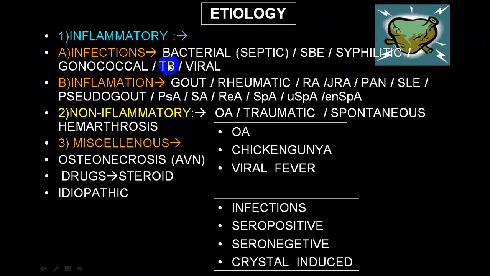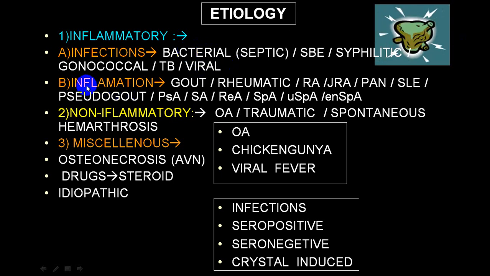Tuberculosis will usually produce chronic and by and large mono or pauci-articular involvement, and the commonest joint involved is the hip joint. Second common involvement is the spine, we call Pott's spine. Another common one is viral, usually polyarticular, and it will not show you the presence of bacteria in the synovial fluid, and that is the way you try to differentiate viral from bacterial.